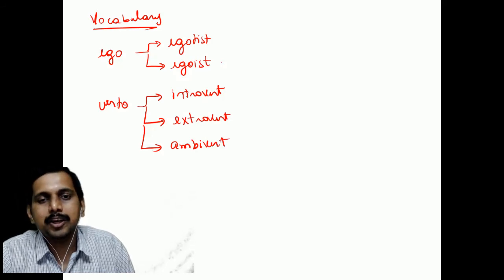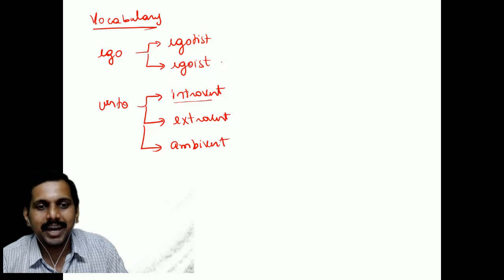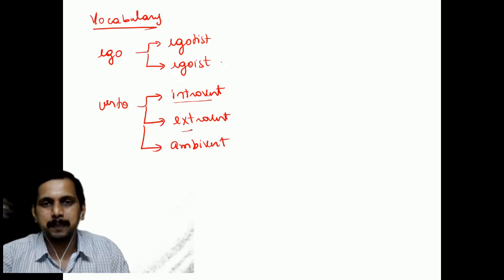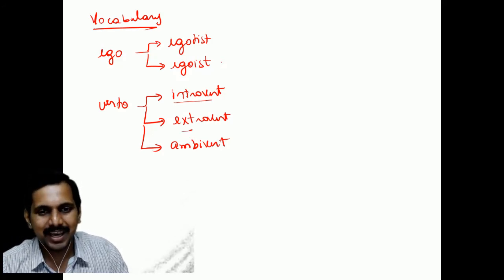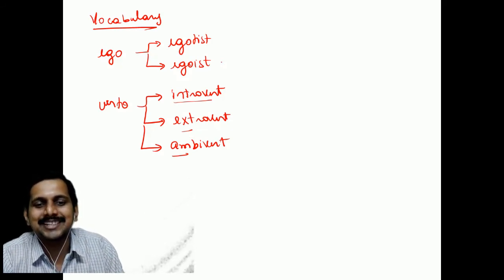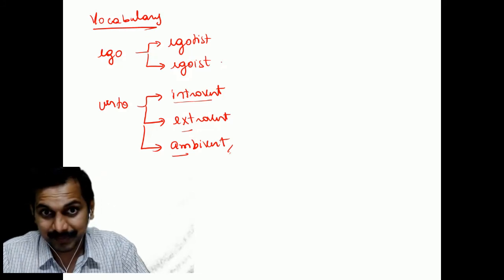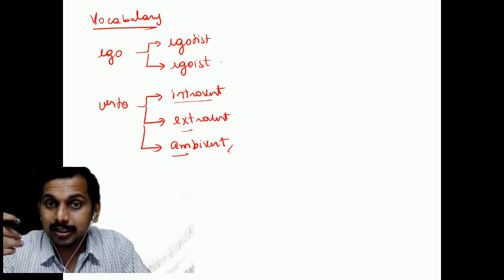You know what you mean by introvert? The person who is up to himself. He's not worried about others. Extrovert, he goes partying and all those things. That's an extrovert. Ambivert, sometimes he wants to stay alone. A normal person is an ambivert, you can say. Okay. Another point. Next, how good you are.